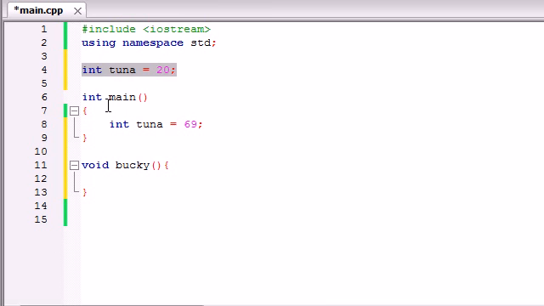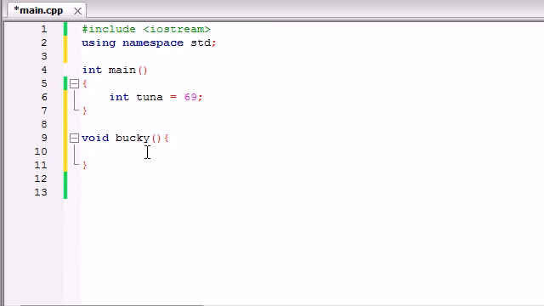Whenever you make your variable outside the functions, then every single function can access this tuna variable. So main can use it, Bucky can use it. Every function has access to this variable. But say you only made this variable inside main. That means that whenever Bucky tried to use the variable tuna, it's going to get an error message. So check it out. It says, tuna, what the heck is tuna? Because main functions are basically greedy. Whenever they create a variable, they're the only ones with access to that variable.